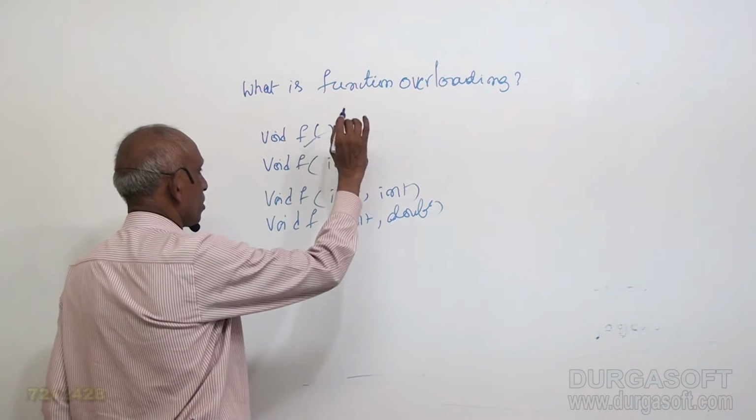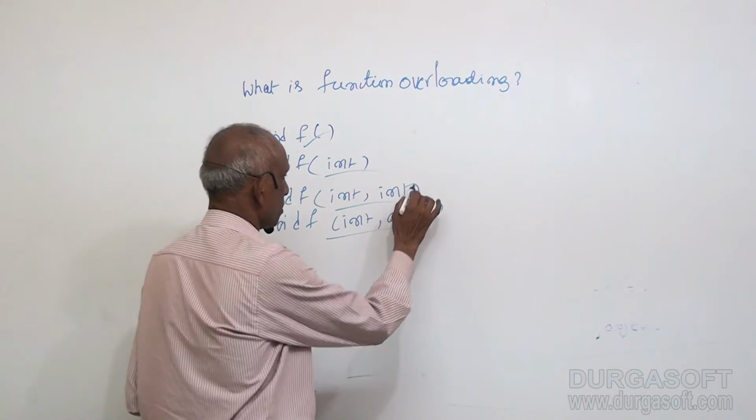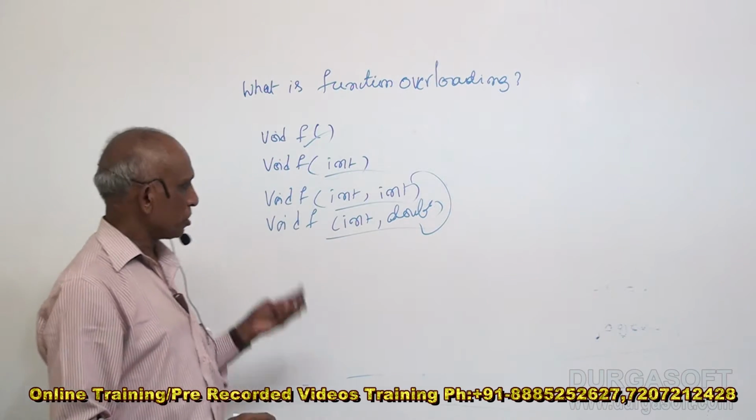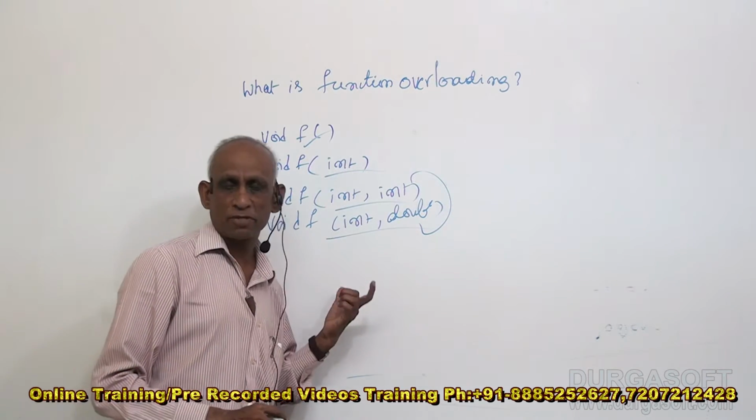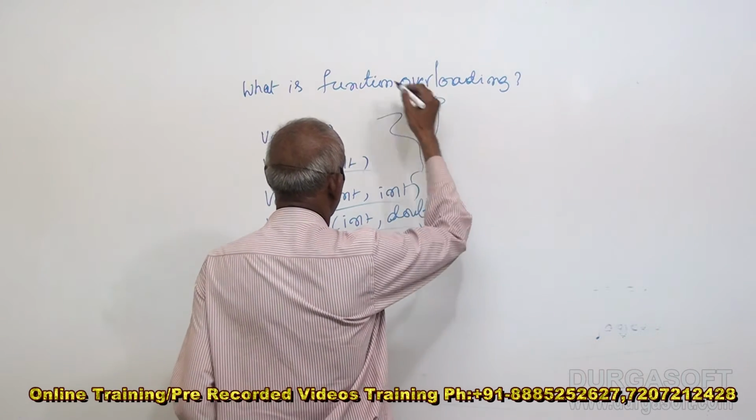This doesn't have any arguments, this has a single argument, and this has two arguments, and this also has two arguments, but the second argument differs. So somewhere the prototype should be different. The name will be the same, but the prototype is different. This is called function overloading.